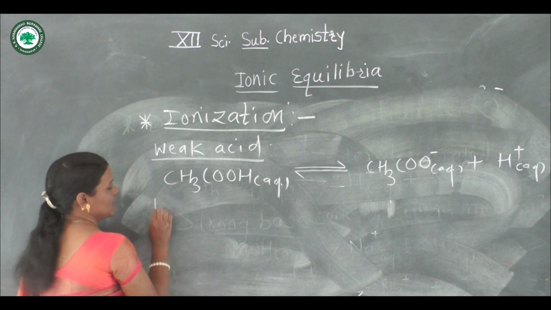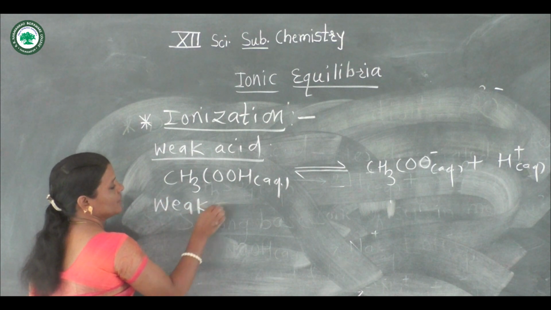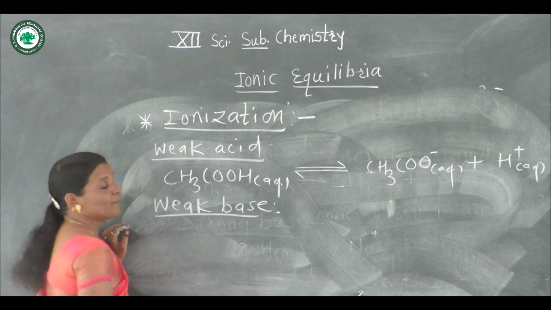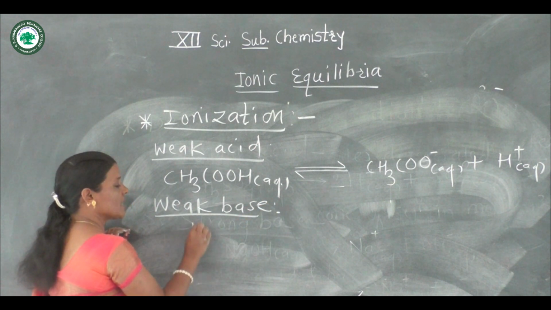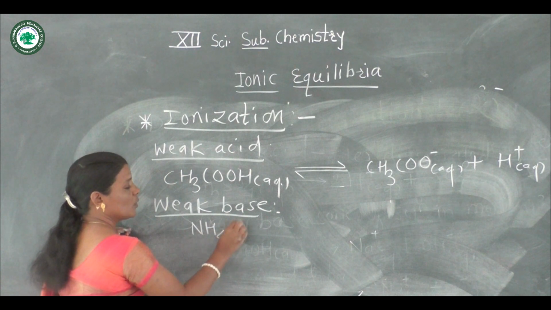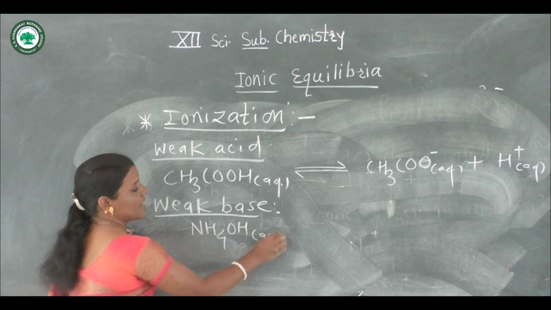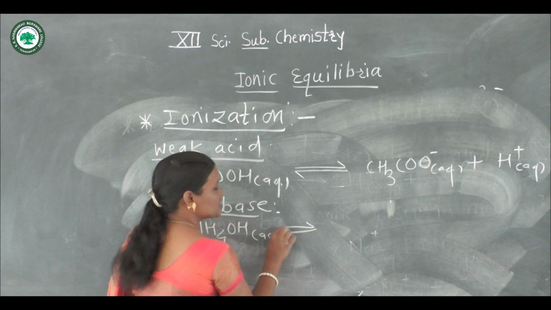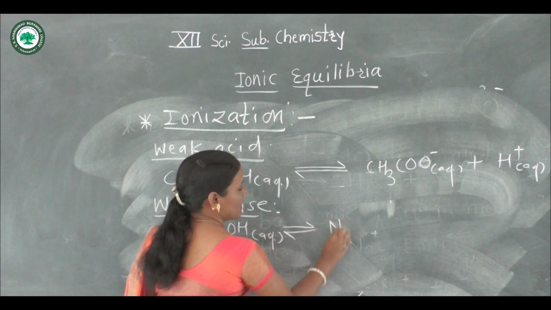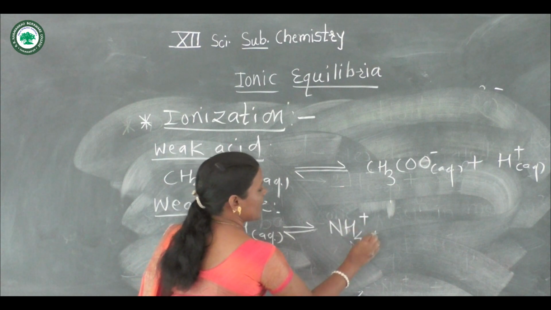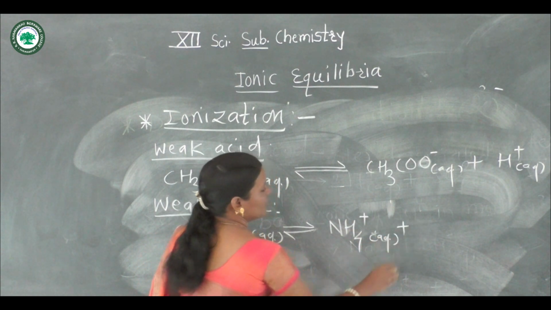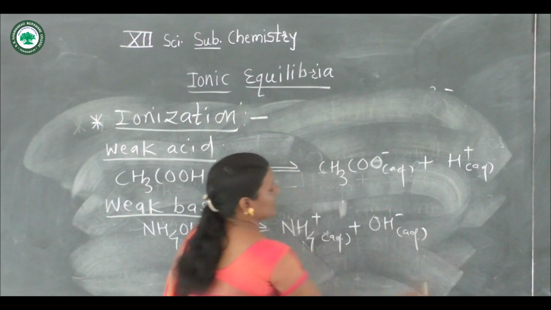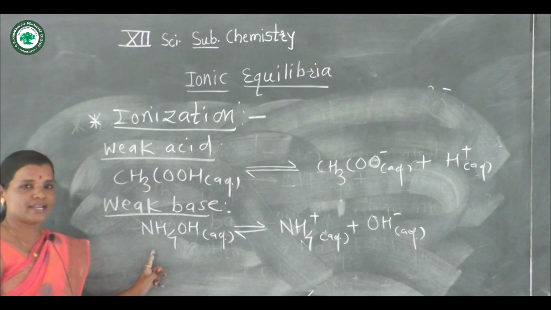Now let us see an example of a weak base. For example, ammonium hydroxide, NH4OH, in its aqueous solution forms partial equilibrium with its ions, ammonium ion and hydroxide ion.